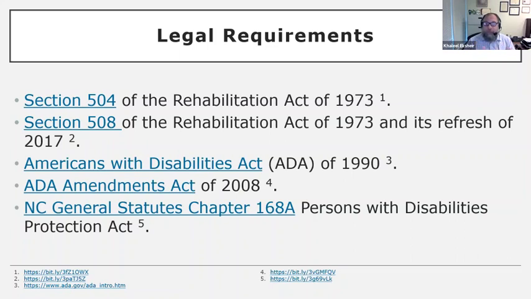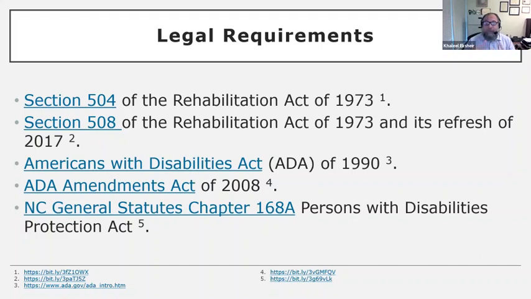We have Section 508 of the Rehabilitation Act of 1973, refreshed in 2017, and we'll talk about this one in some detail. We also have the Americans with Disabilities Act of 1990, and its Amendments Act of 2008. Even at the level of North Carolina, there's North Carolina General Statute Chapter 168A, the Persons with Disabilities Protection Act.